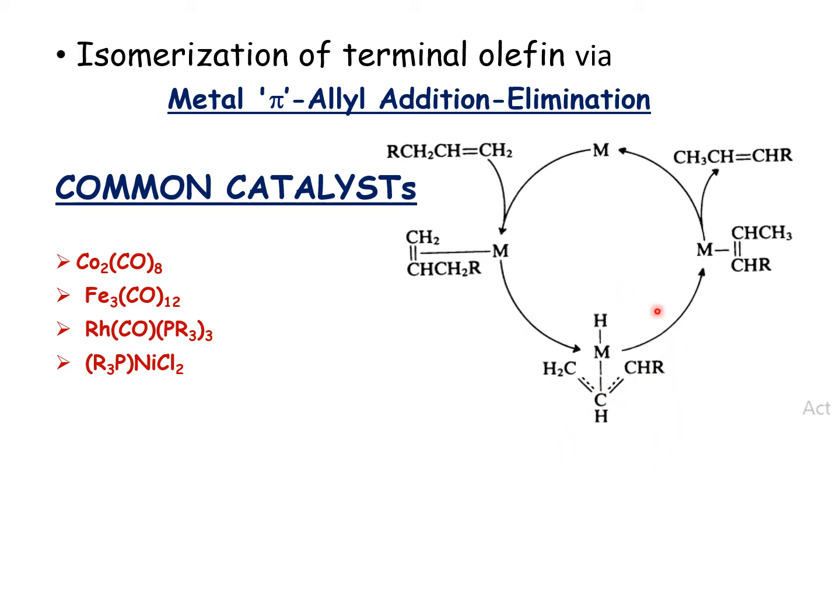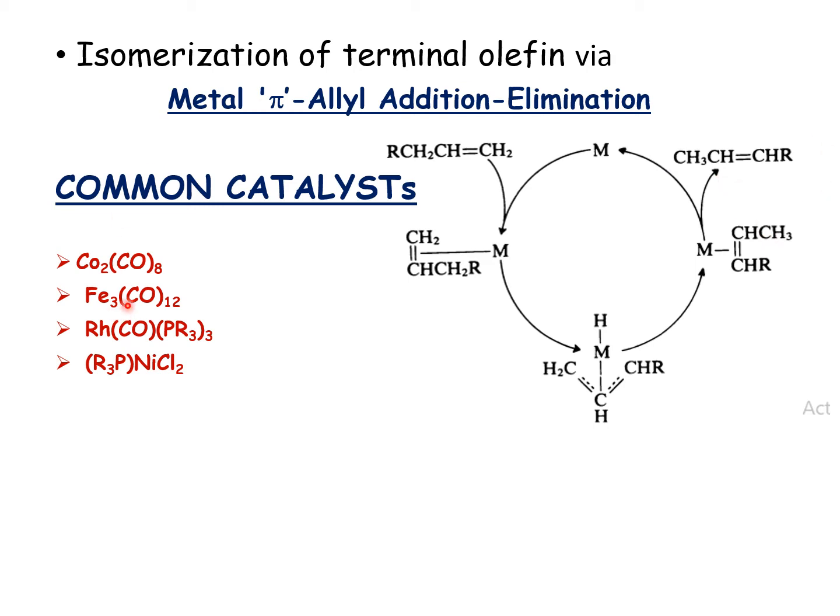The metal allyl intermediate then forms again a metal alkene complex, of a different type, not the initial one. Then olefin removal leads to the metal center being regenerated, and your isomerized product is formed.